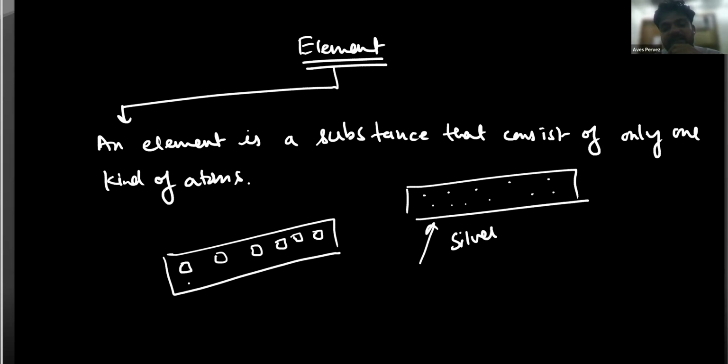All copper atoms are the same. All silver atoms are the same. But the atoms of silver and copper are different. This is copper. They are different. So again, what I need to say is that an element is a substance that consists of only one kind of atom, and we can simply say that different